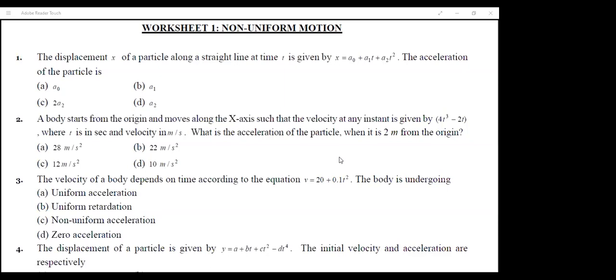Sir, I didn't understand that point due to connectivity. Acha, you need to take d by dt of every term. So d by dt of the first term, d by dt of the second term, d by dt of the third term. What do you mean by d by dt? I couldn't get anything actually. Acha, you didn't understand whatever part of differentiation was explained? Sir, I haven't done differentiation actually. No, today what I explained about differentiation, did you understand that?